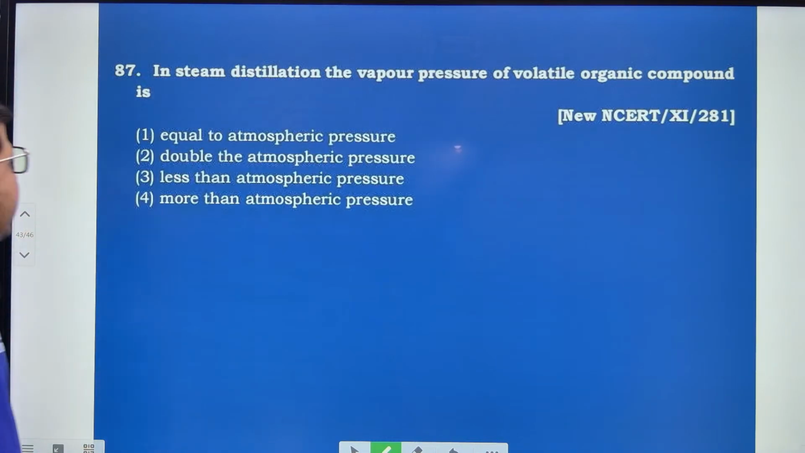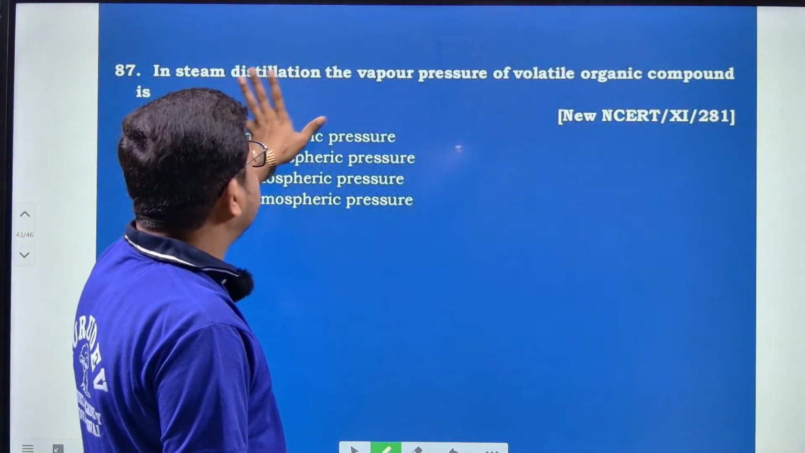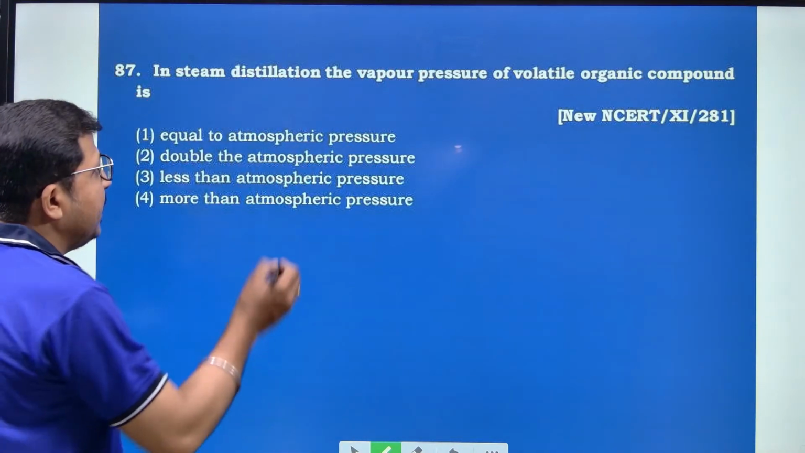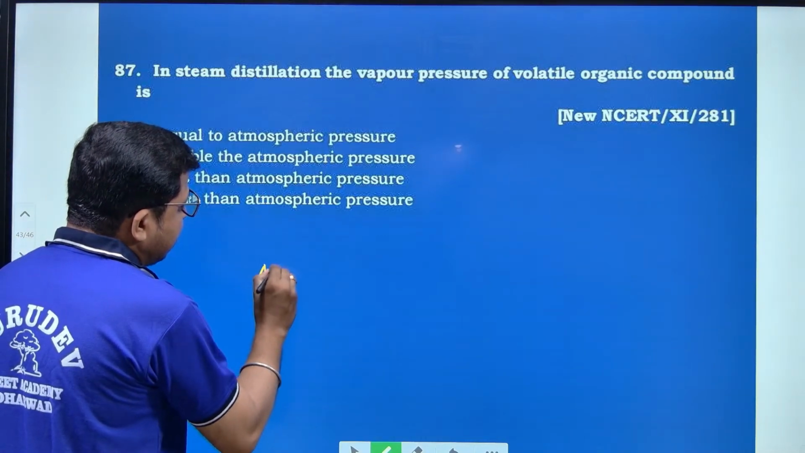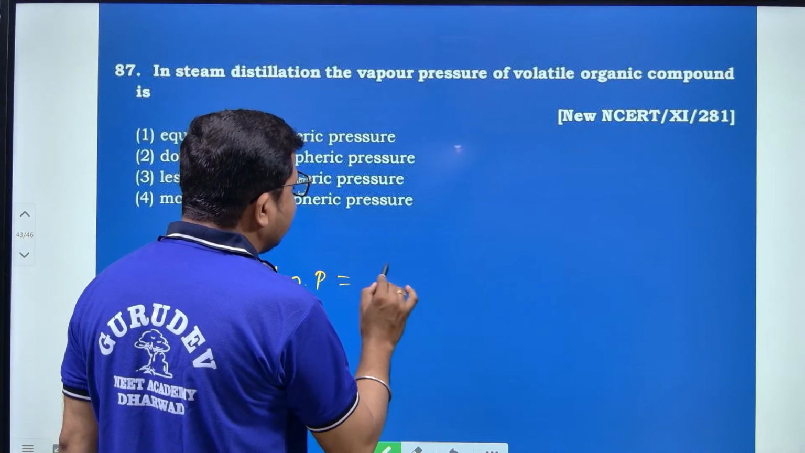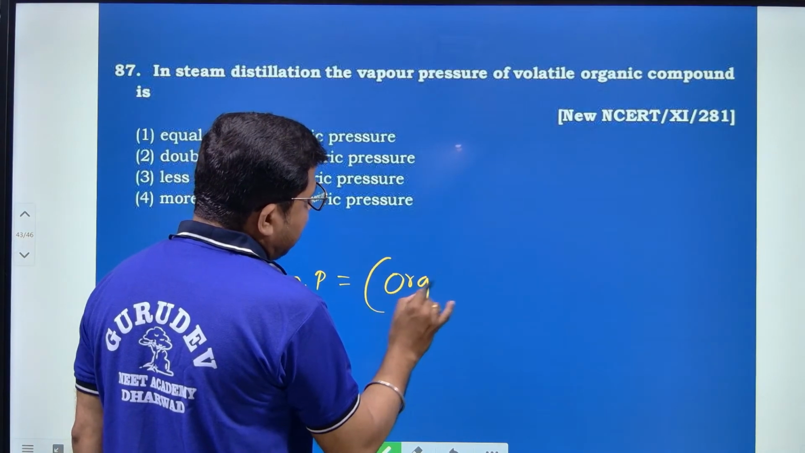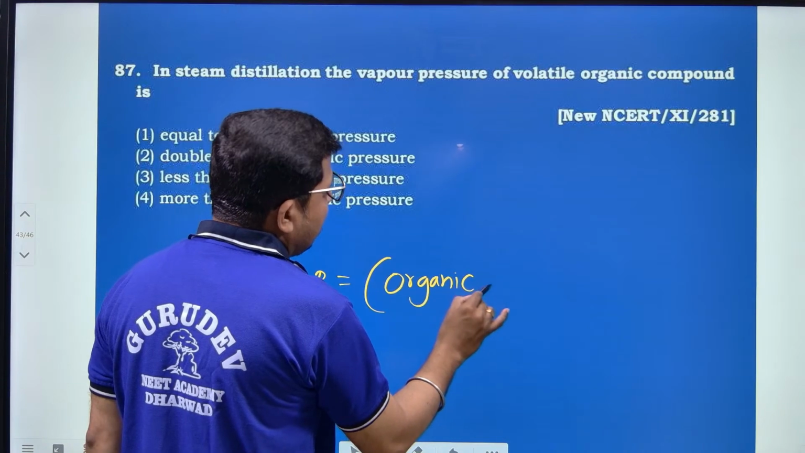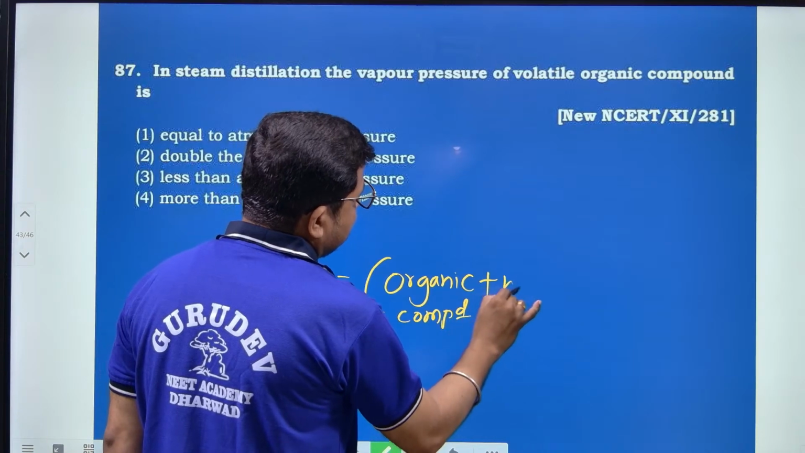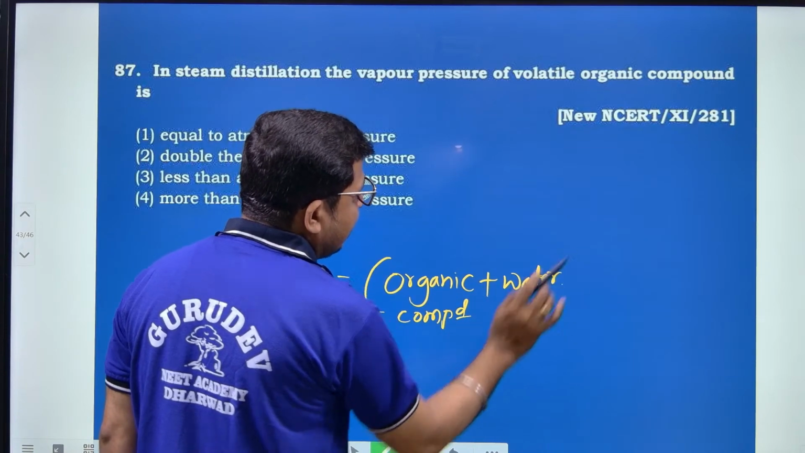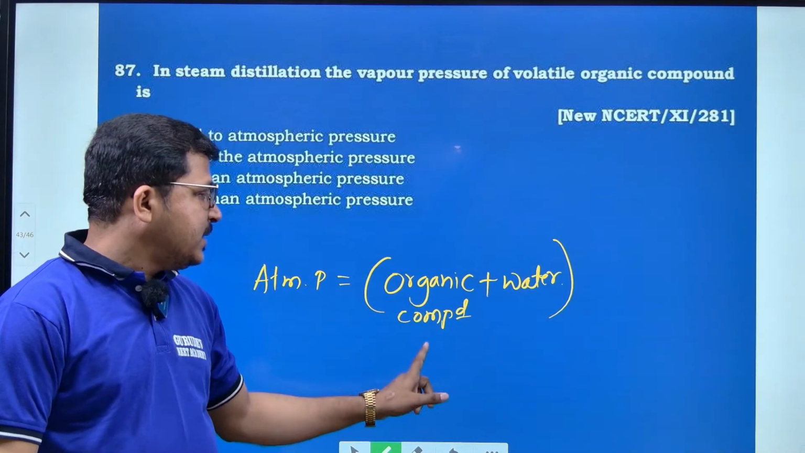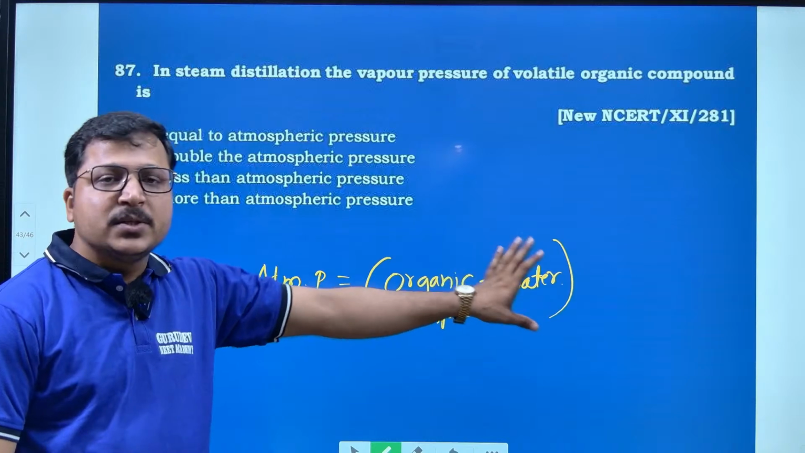And next, question 87. In a steam distillation, the vapor pressure of the volatile organic compound is, see here, the atmospheric pressure is equal to the sum of the vapor pressure of the organic compound plus water. Atmospheric pressure is always equal to the sum of the organic compound and water.